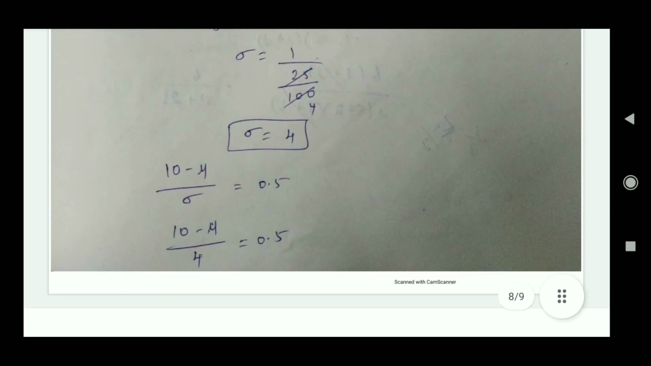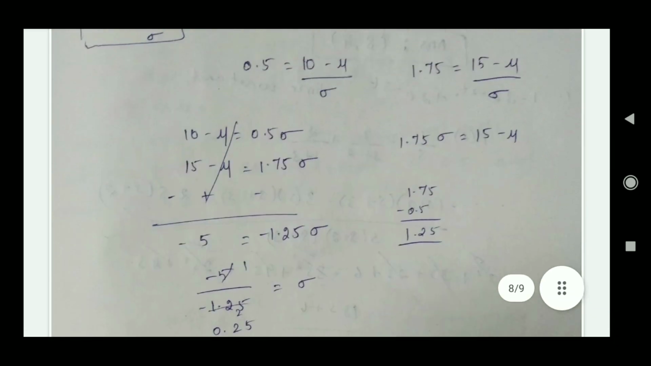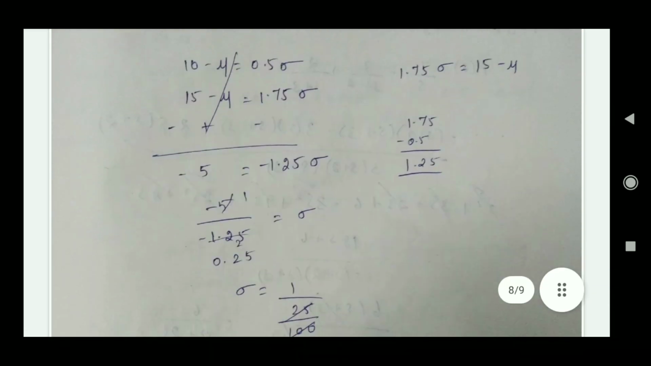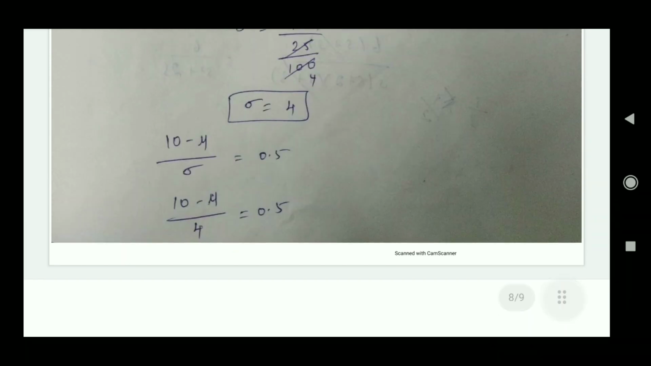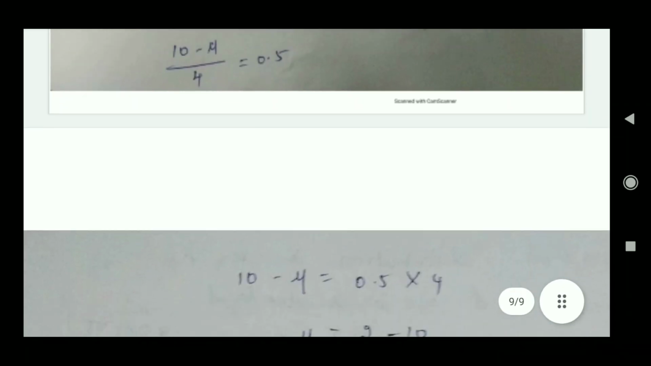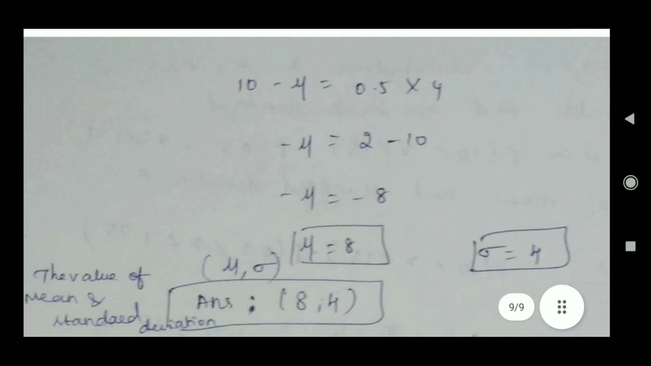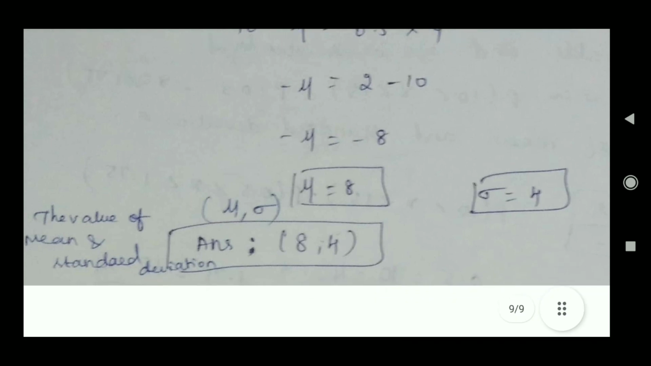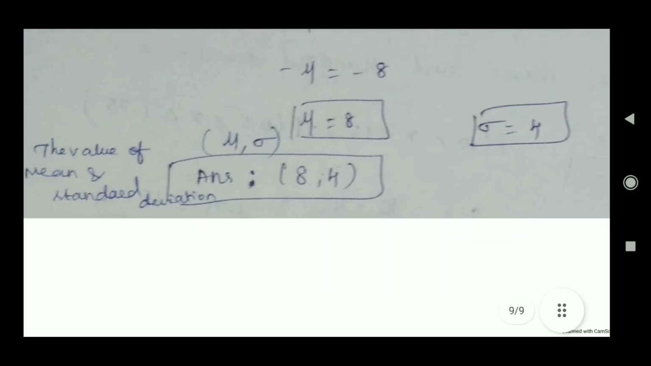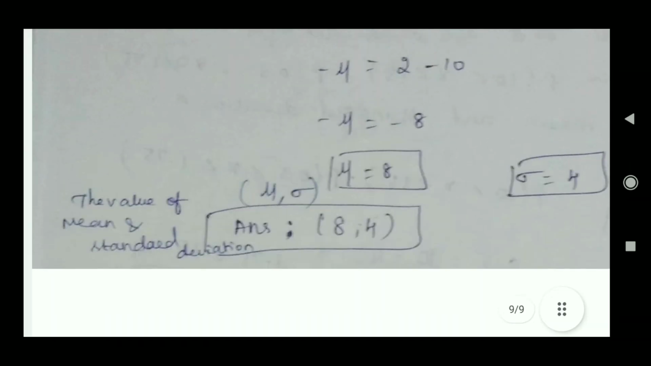Then we substitute this sigma value in any one of the equations. 10 minus mu divided by sigma equal to 0.5. Here we substitute sigma as 4. Then we substitute and resolve this, and we got the value of mu equal to 8. Then we find both values of mean and standard deviation: mu is 8 and sigma is 4. That's all. We need to know this formula.